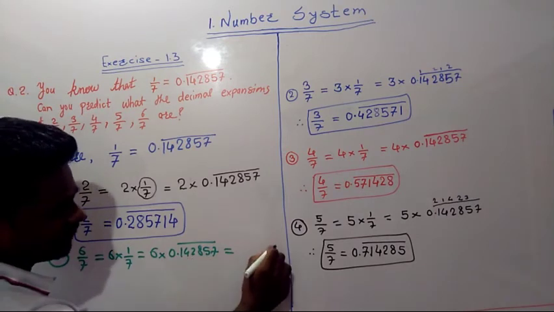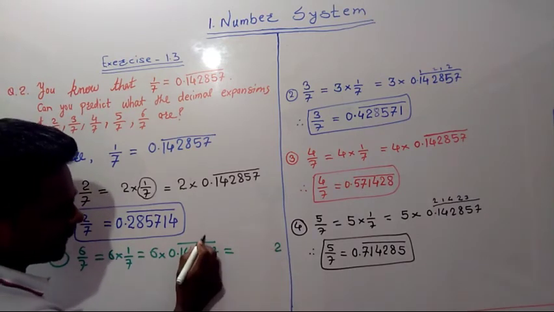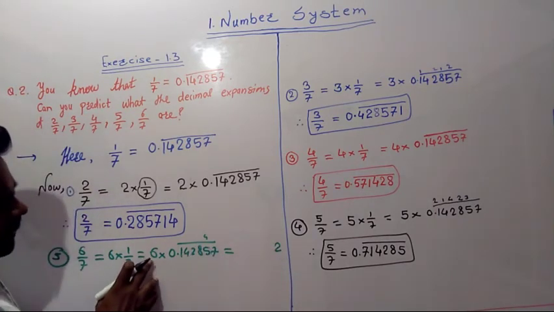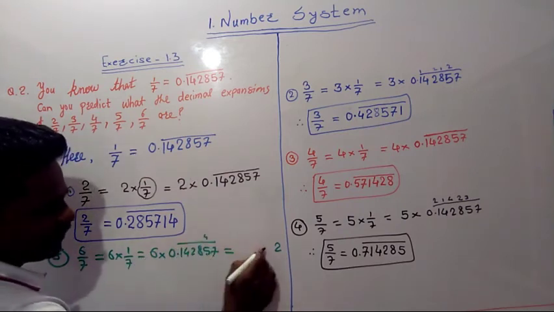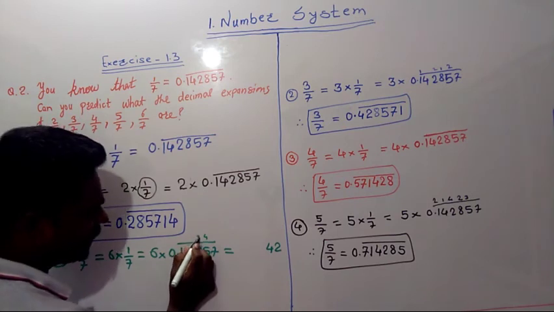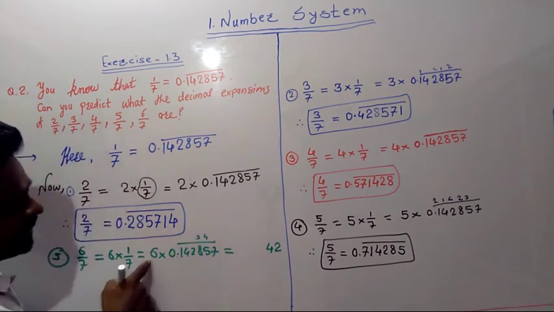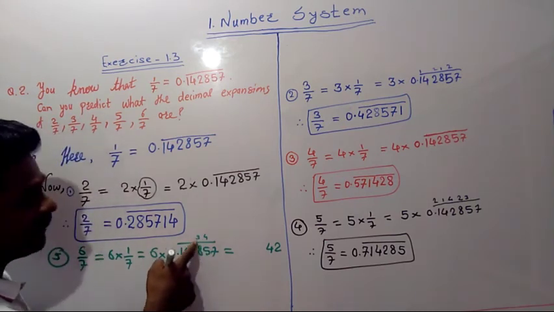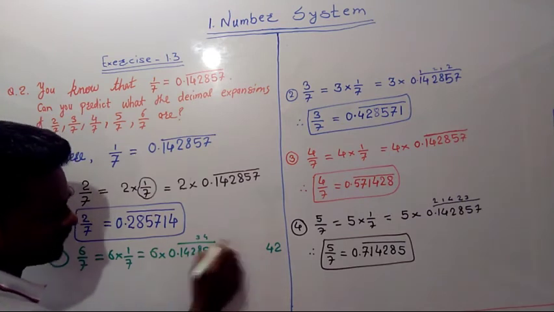6 7s are 42, 2 here, 4 carried, no problem. 6 5s are 30, 30 plus 4, 34, 4 is here, 3 carried. Okay, 6 8s are 48, 48 plus 3, 51.